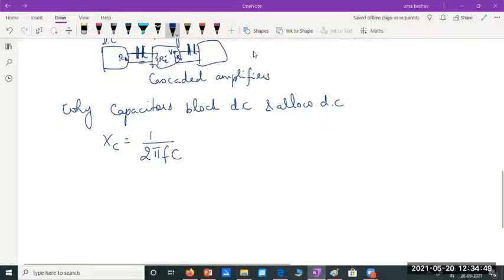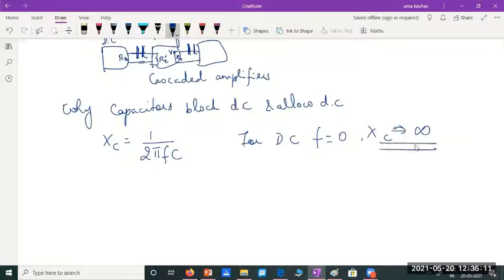Good. So the reactance of the capacitor is given as 1 by 2 pi Fc. And for DC conditions, what happens? F is 0. Frequency is 0 for DC operation. Therefore, Xc becomes very high, infinity. 1 by 0 tends to a very large value or infinity. Hence, the capacitor blocks DC currents and voltages.